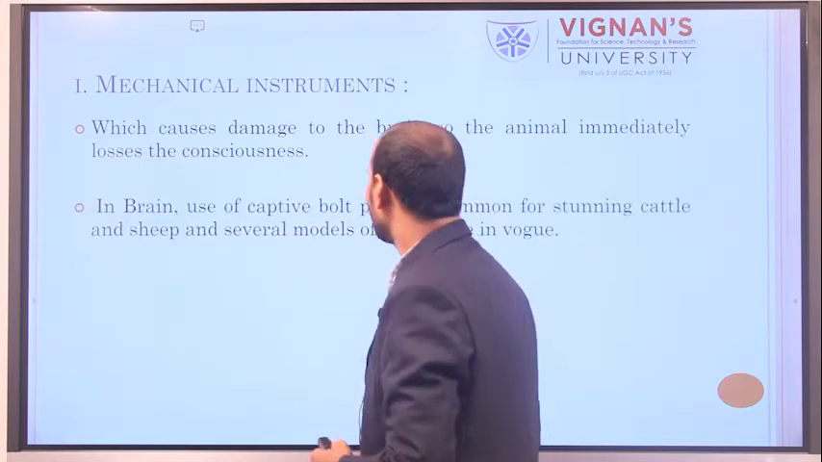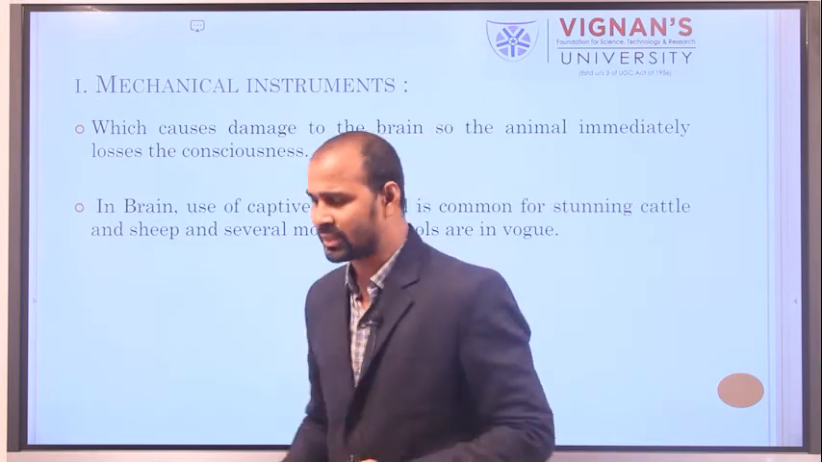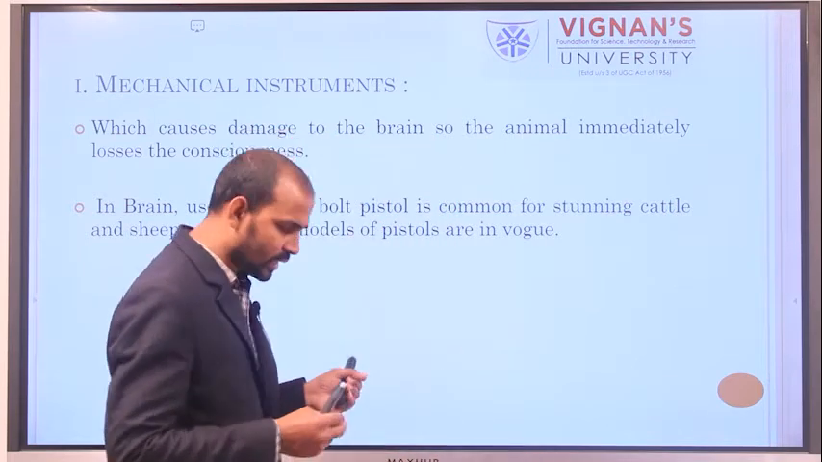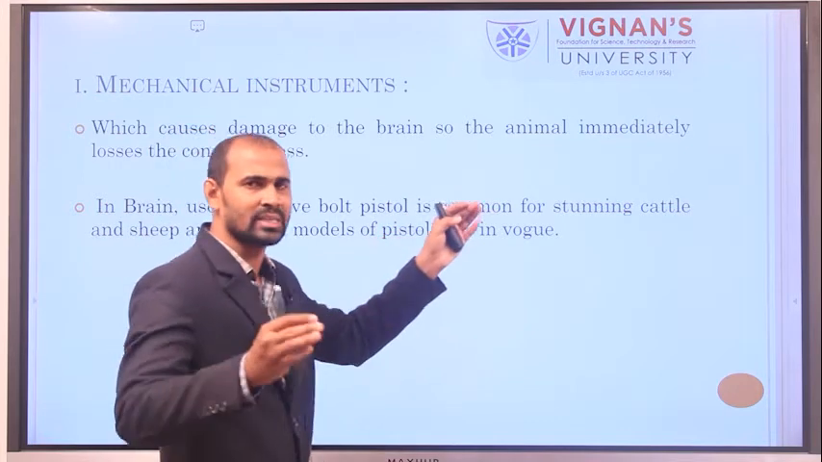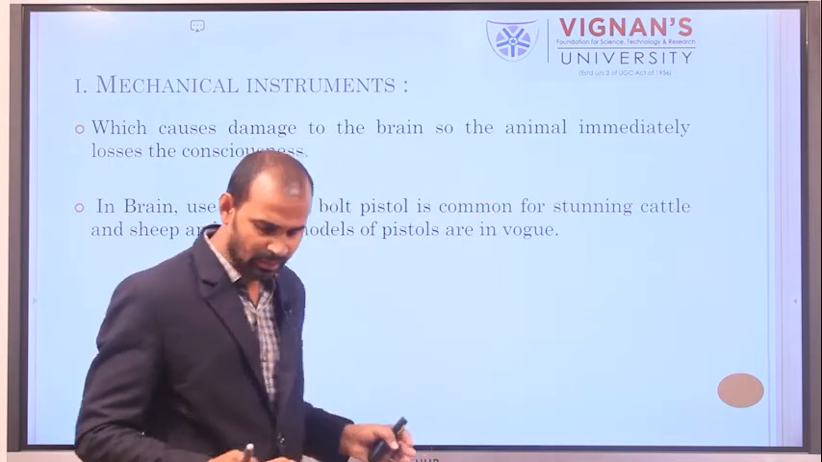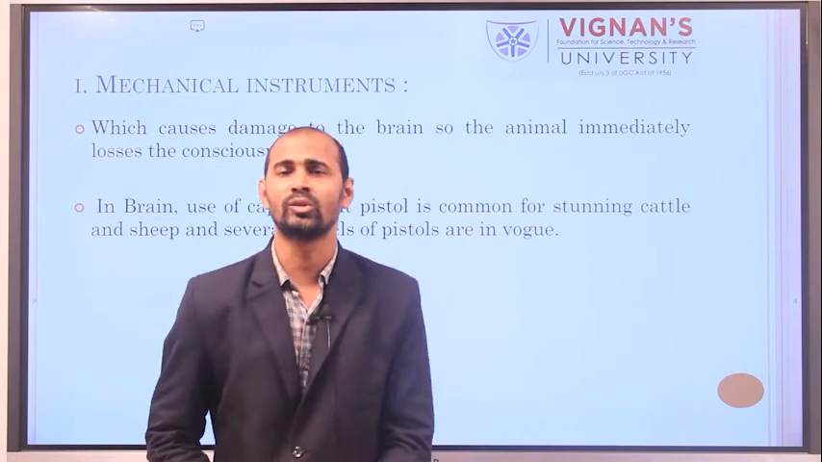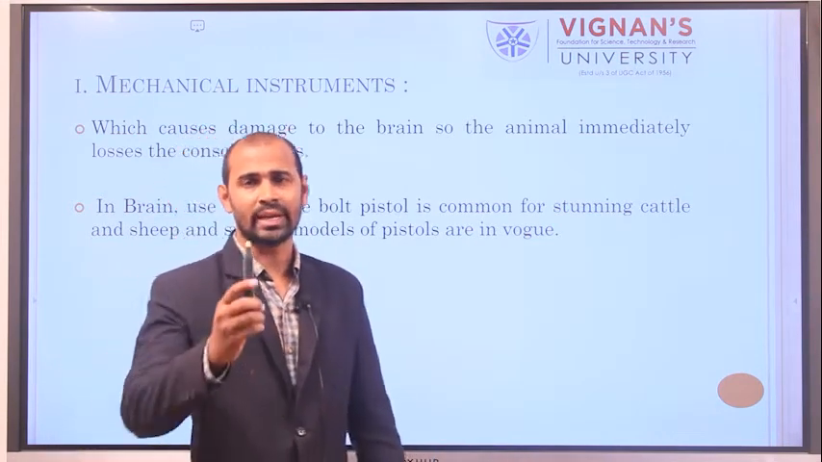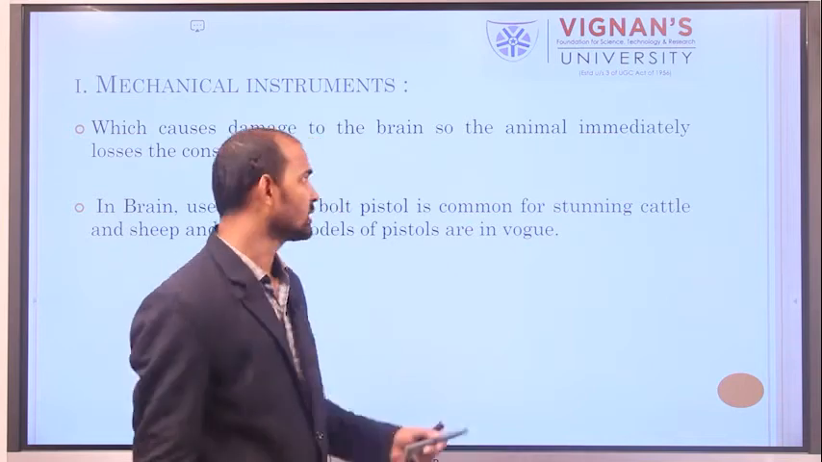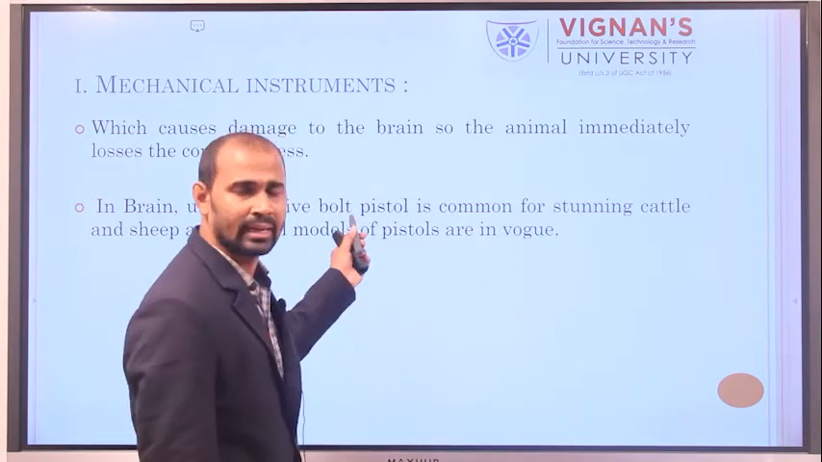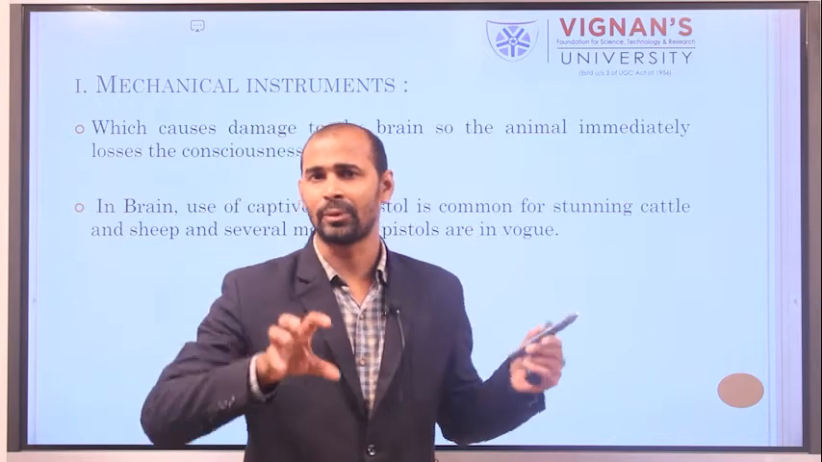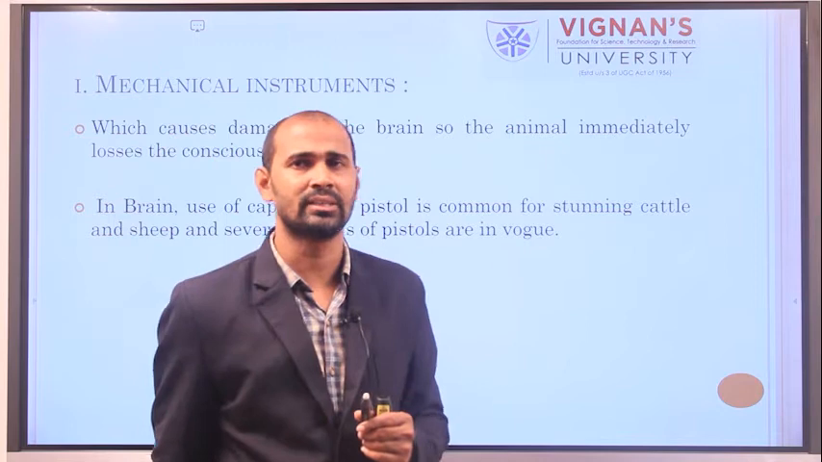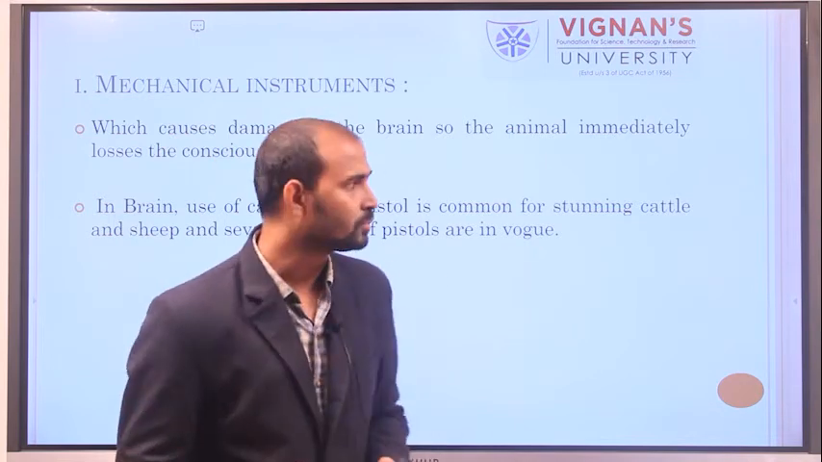Next, the captive bolt pistol is generally used for stunning cattle and buffaloes. That means those animals which have a thick-skulled head. For those animals, it is necessary to use a captive bolt pistol, which damages the brain portion of the animal.